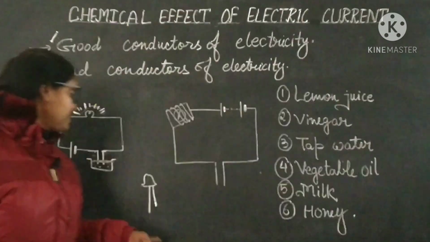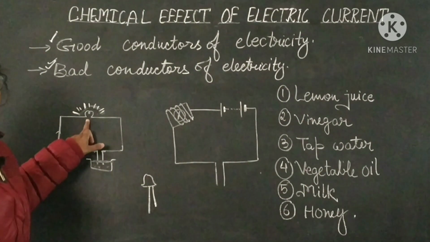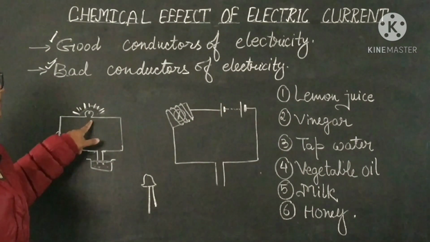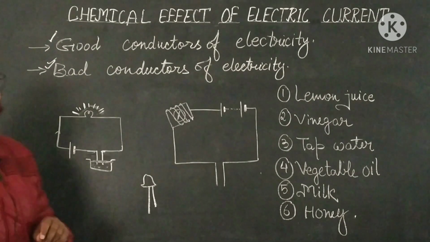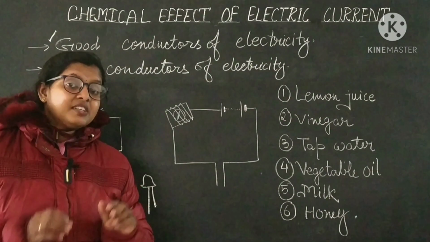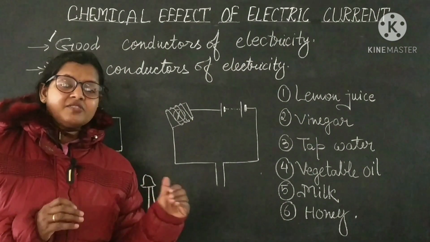The longer lead is connected to the positive terminal of the battery, and the shorter one will be connected to the negative terminal of the battery. The good quality of an LED is that it will glow even if the amount of current is very poor. In that case also it will glow.